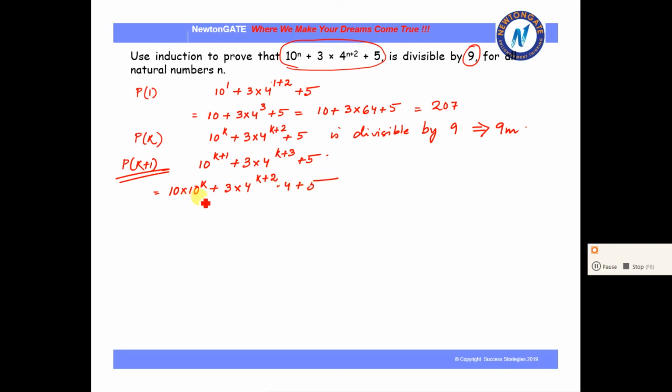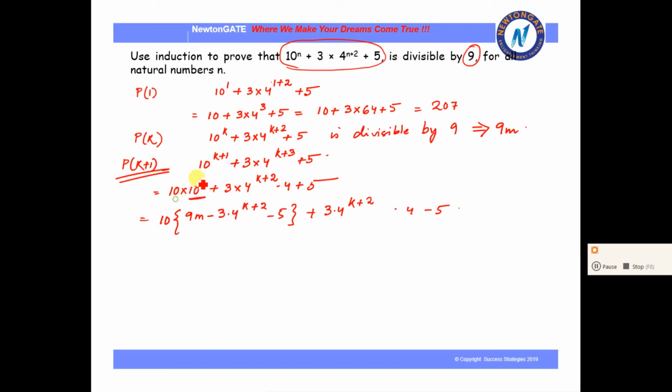Now what we can write from here is that 10 to the power k is actually 9m minus 3 into 4 to the power k plus 2 minus 5, plus 3 into 4 to the power k plus 2 into 4 minus 5.